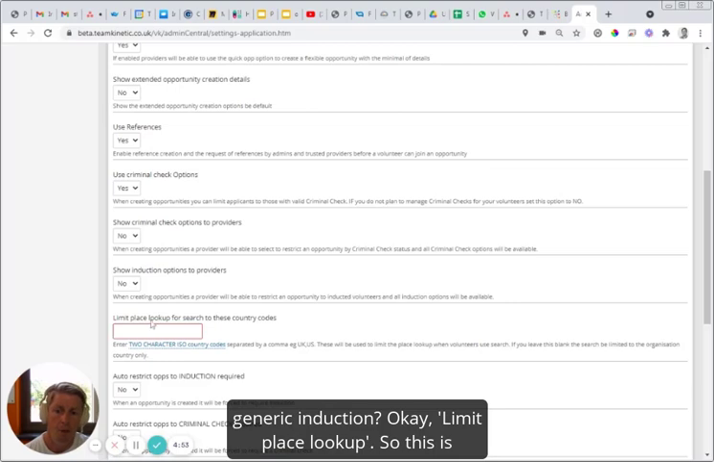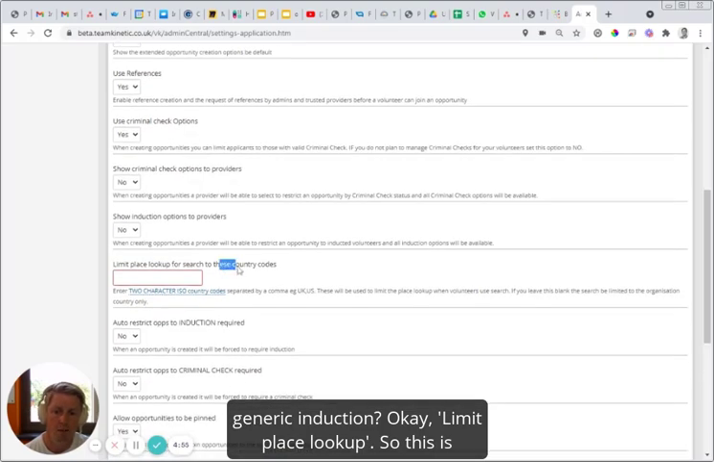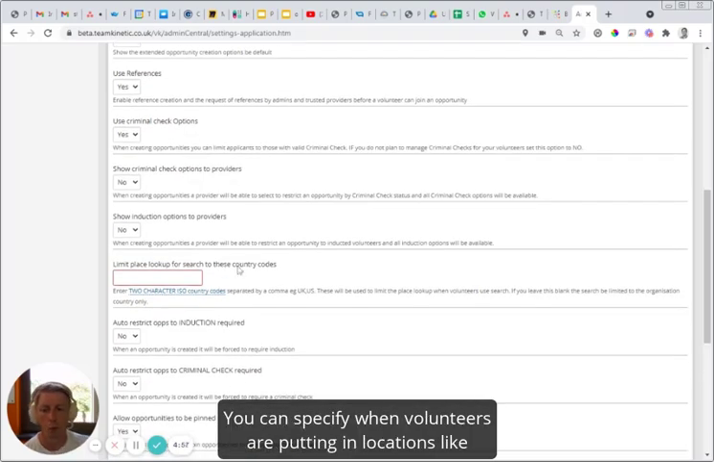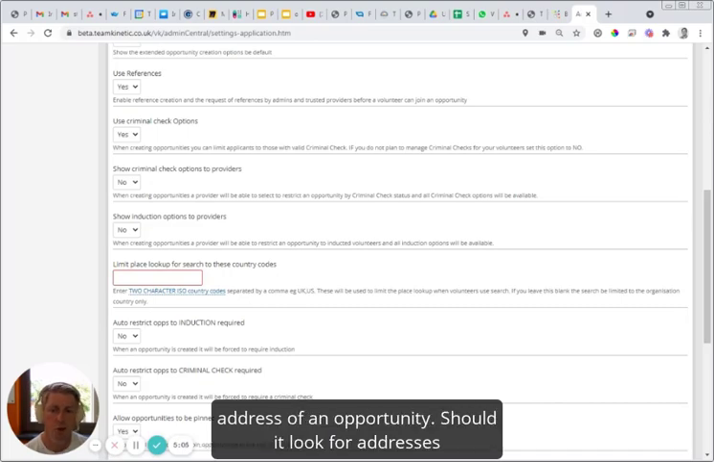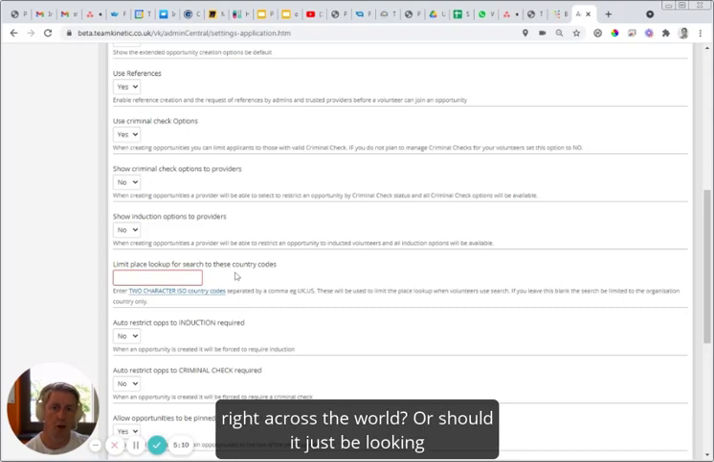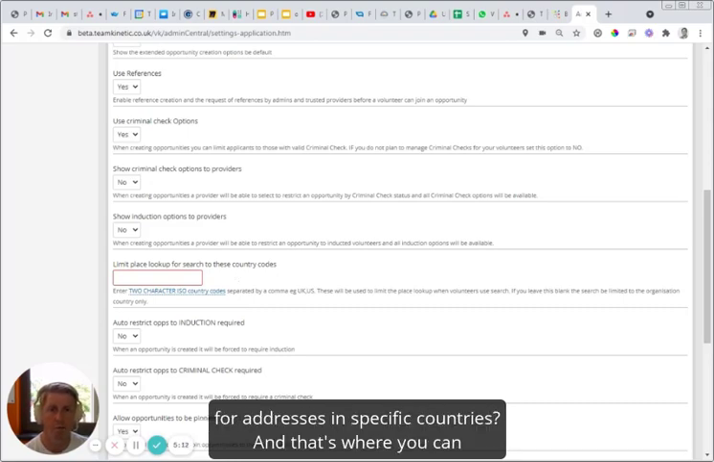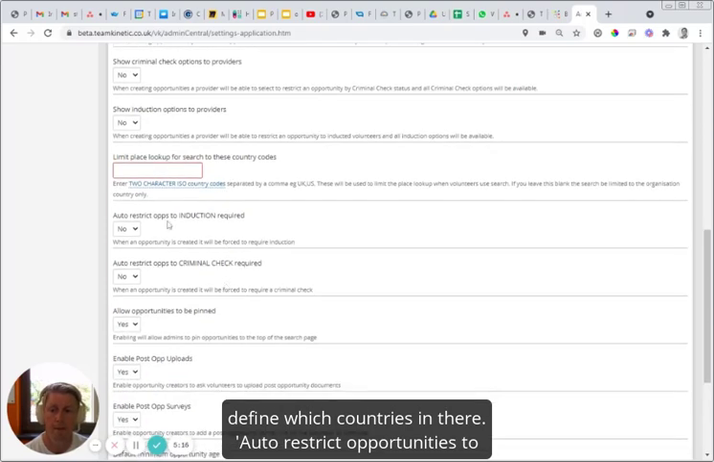Okay. Limit place lookup. This is where you can specify, when volunteers are putting in locations like their address, for example, or someone's entering in the address of an opportunity, whether it should look for addresses right across the world, or should it be looking for addresses in specific countries? And that's where you can define which countries in there.